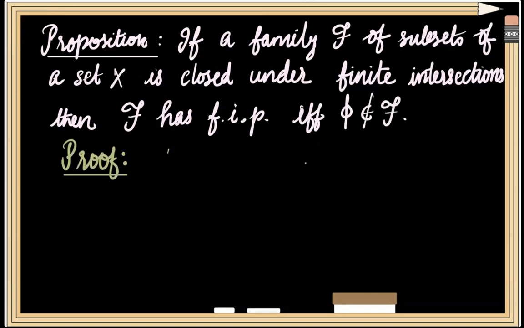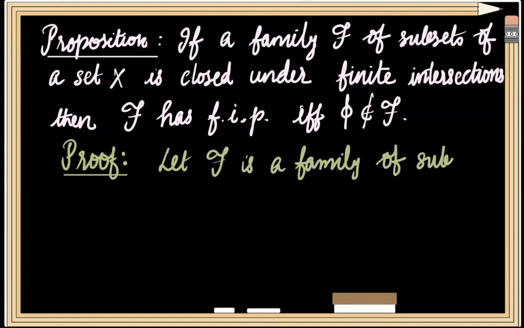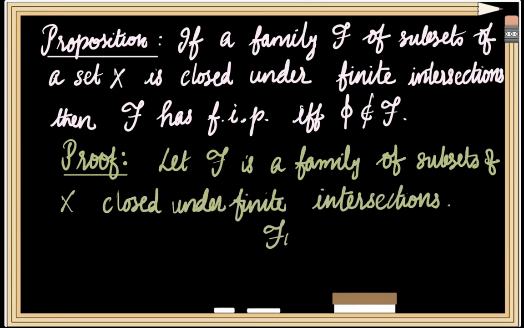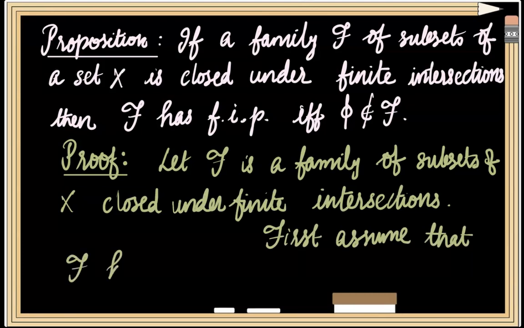For the proof, let us assume that F is a family of subsets of X which is closed under finite intersections. First, assume that the family F has FIP.